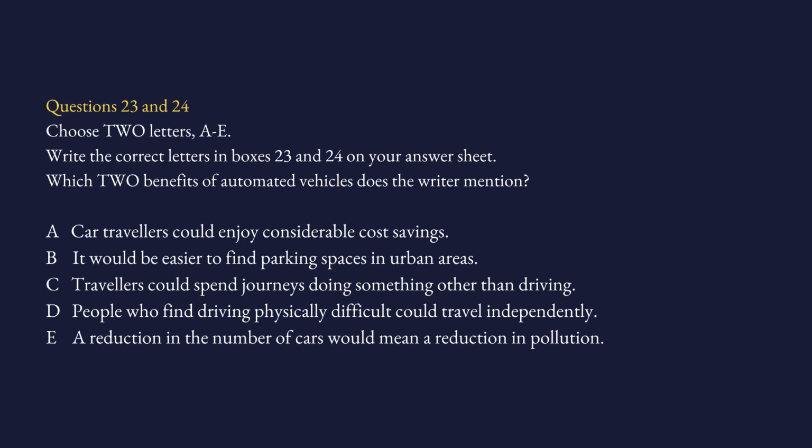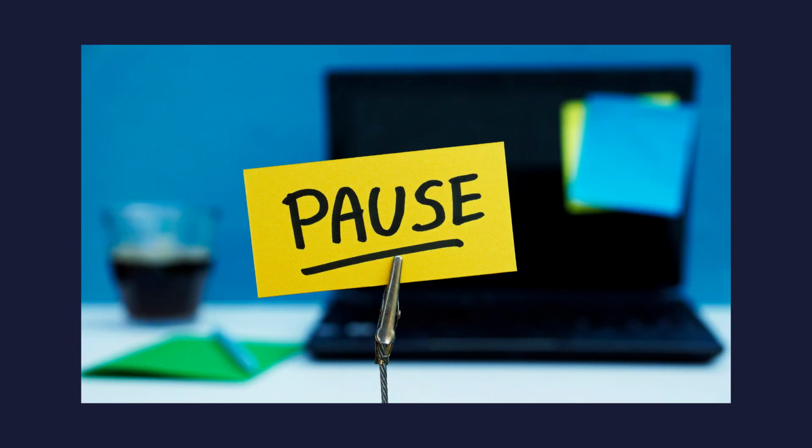Now, questions 23 and 24. Choose two letters, A to E. Basically, they give you five sentences. They ask you to choose only two, which could be the answer to this question. Which two benefits of automated vehicles does the writer mention? What are the keywords? Benefit, automated vehicles. Well, we already saw the answer to this question in the previous ones, so it's easy for you to find it. Please go ahead, find it, check it with me.